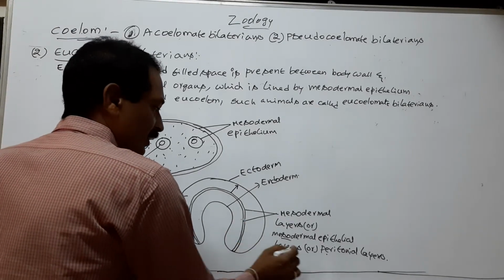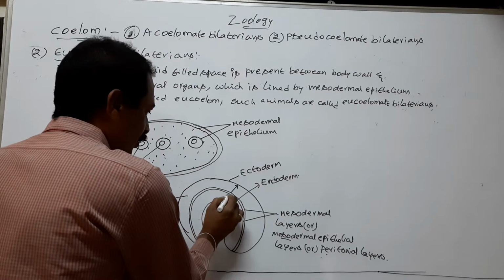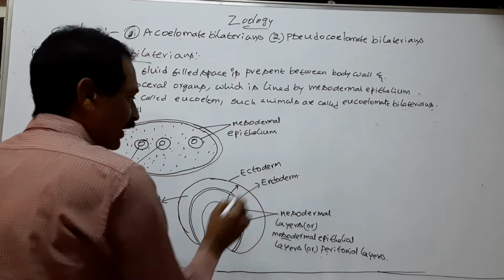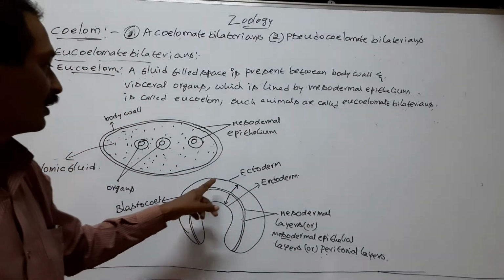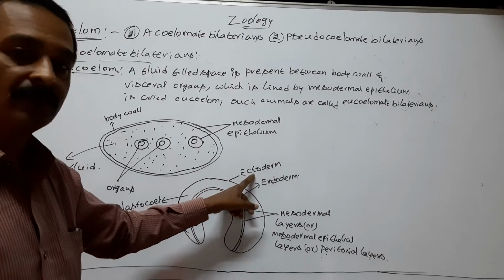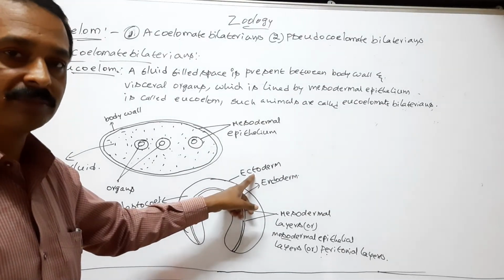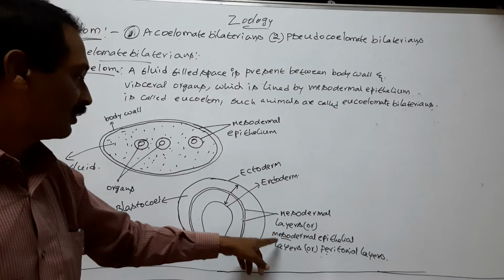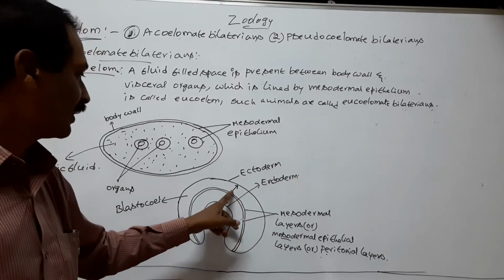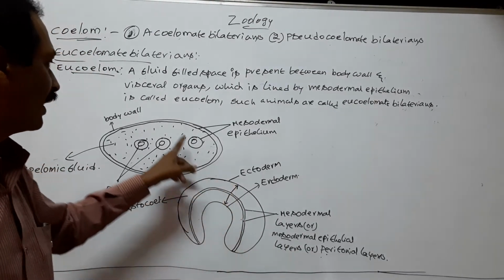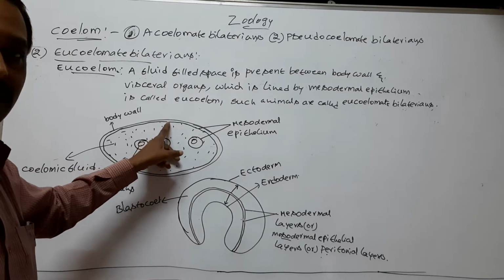The inner peritoneal layer moves to endoderm. Later, the body wall develops from ectoderm. So, the outer peritoneal layer is arranged under the body wall or ectoderm.